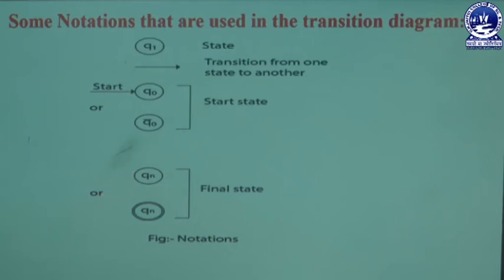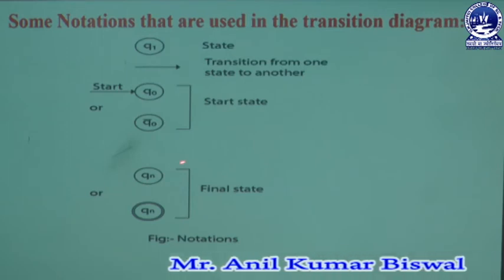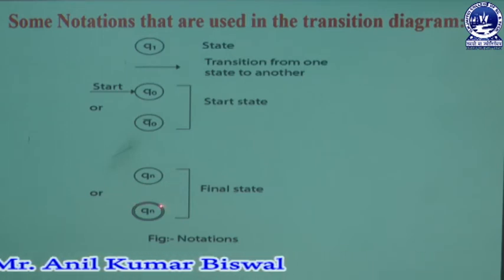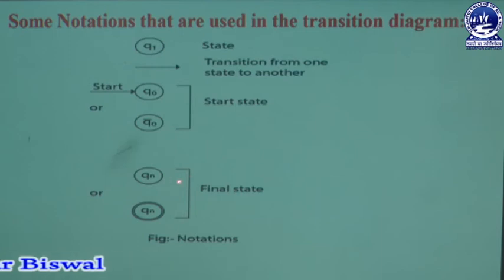Next we are learning how to create a final state. Sometimes the final state may be represented through a double circle, sometimes through a single circle. There is no problem, but we always consider the double circle as the final state, because every time your computer system may give a different concept.